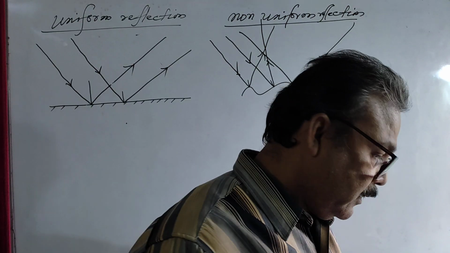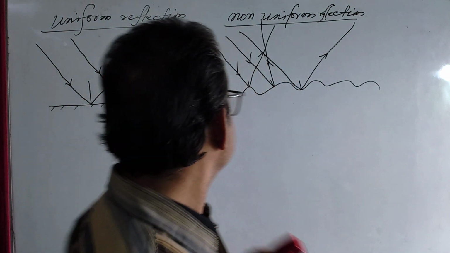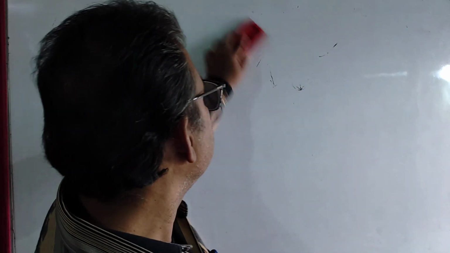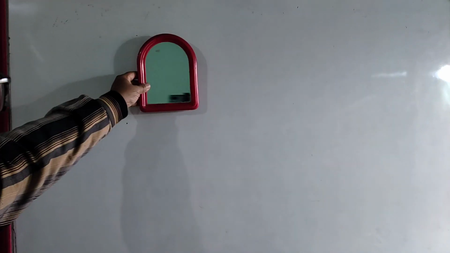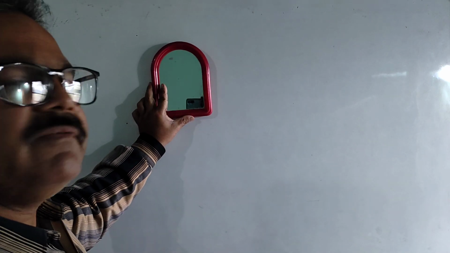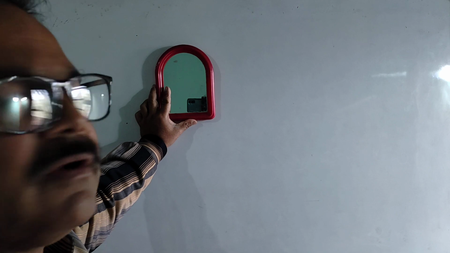Then come to the another topic. How is image formed by a plane mirror? Okay. Now we see, if we keep any object in front of the mirror, definitely the image of the object is formed.